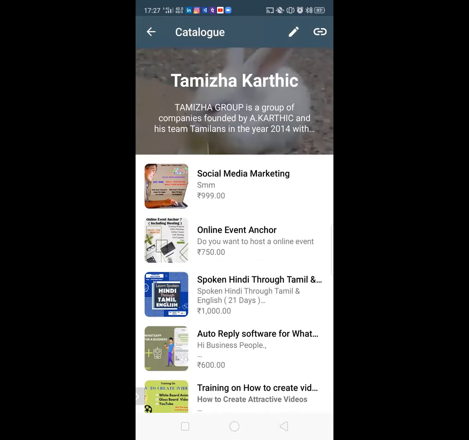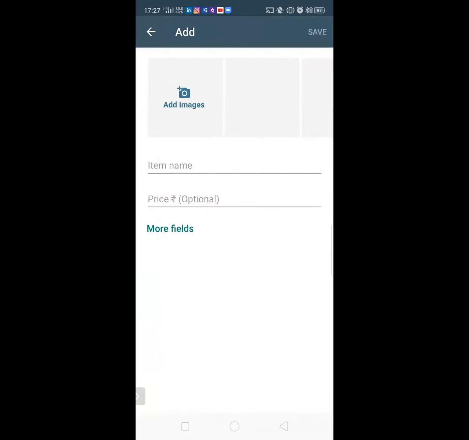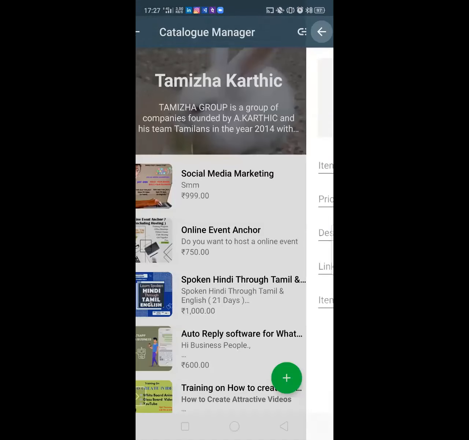So how can we create this? Very simple. At the top, you have an option like a pencil. Just click on the pencil and there you will have a plus. Just press on plus. It will ask for the image which you want to add, the item name, the price and the description. Type everything and just press save. That's all, as simple as that. Once you have added it, it will come here.